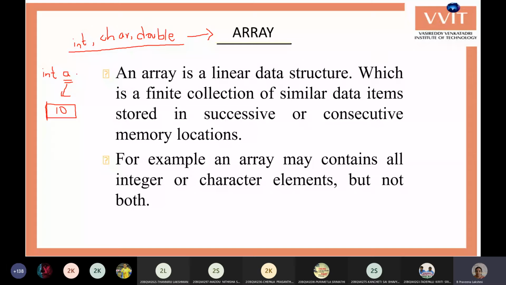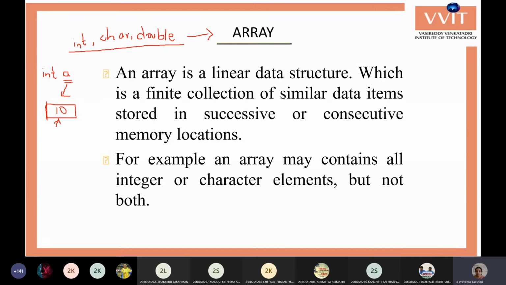One value-related memory is allotted for the variable, and it stores our value in that memory location.